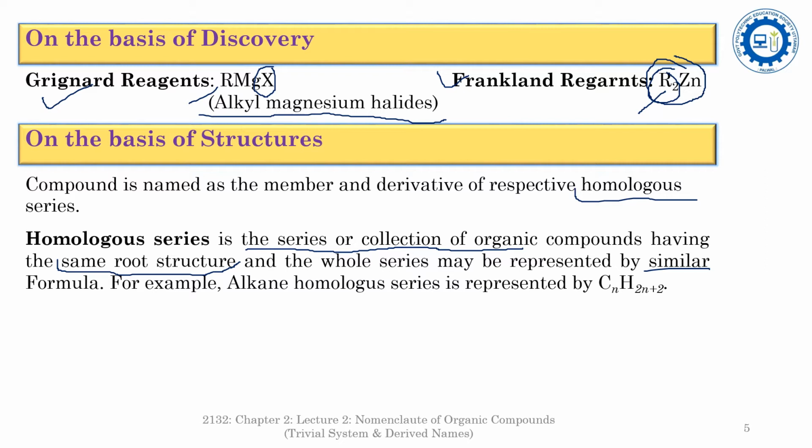For example, the alkanes. The alkane homologous series is represented by the formula CnH2n+2, where n stands for any integer. For example, CH4, this is methane. C2H6, ethane.